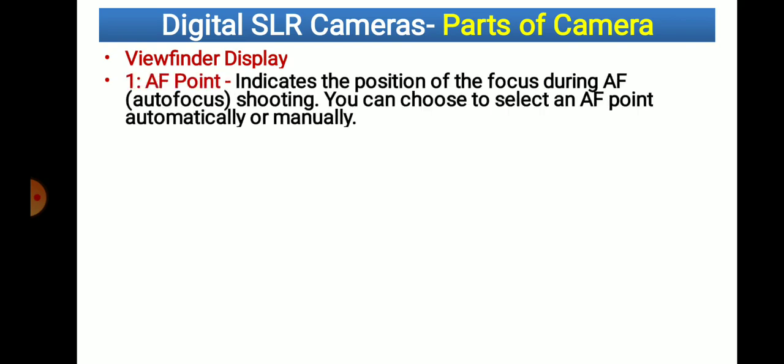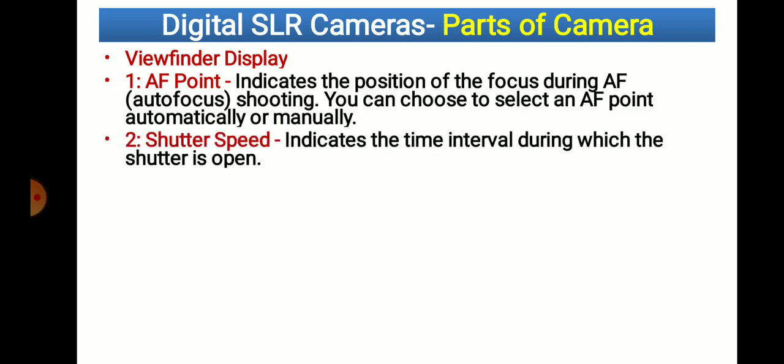Certain points are there, that is the AF point. It indicates the position of the focus during AF shooting. AF shooting means autofocusing, which is going to be carried out. You can choose and select the AF point automatically or manually. So autofocusing we are able to select with this camera, automatically or manually. In that way you can focus on an object with this camera.